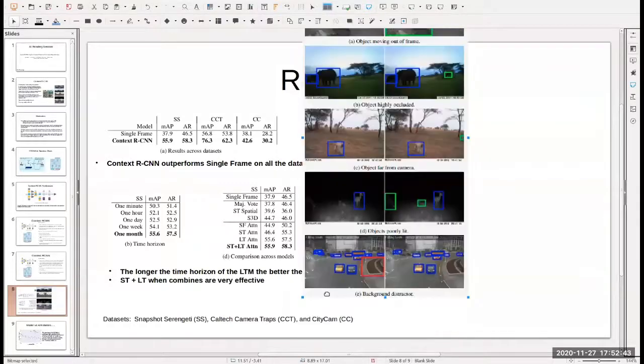From the perspective of the traffic or cityscape data set, the single frame object detector detected this pathway as a car, as opposed to context RCNN, where the rationale was that this structure is there in all the context from the past, and the detector knows that this is a stable or static structure in the background. So it might not be any moving car or any other structure. It's just the background.